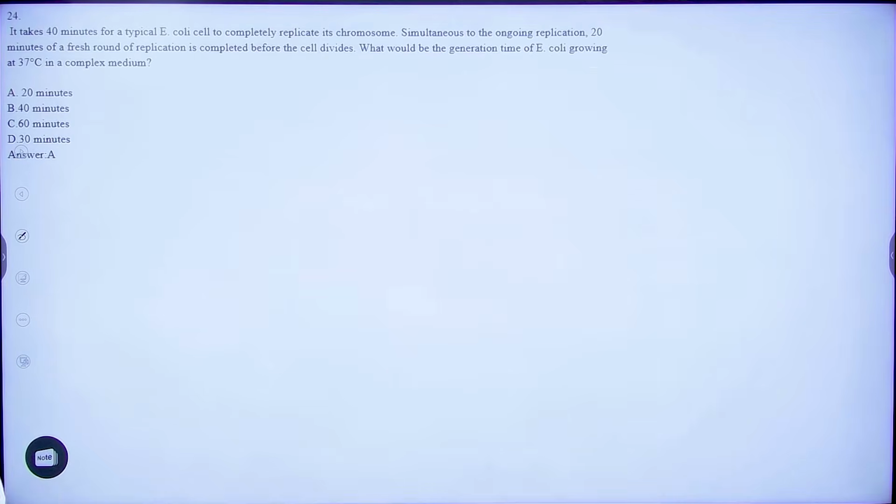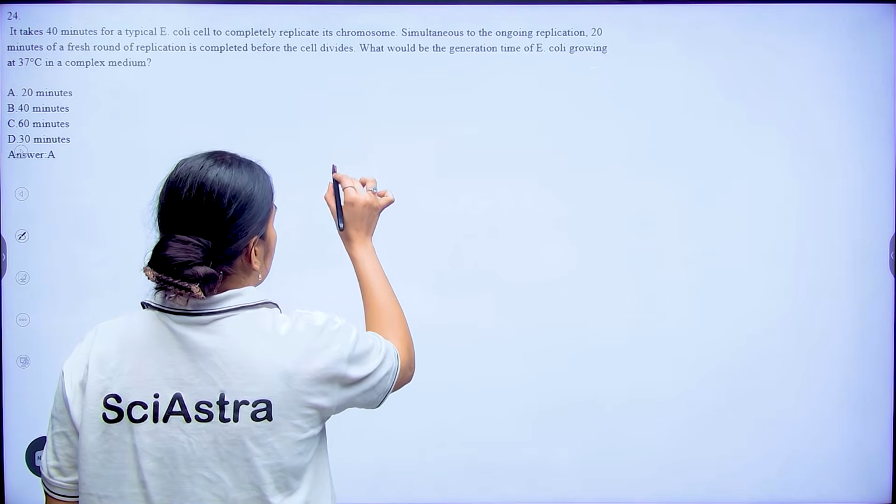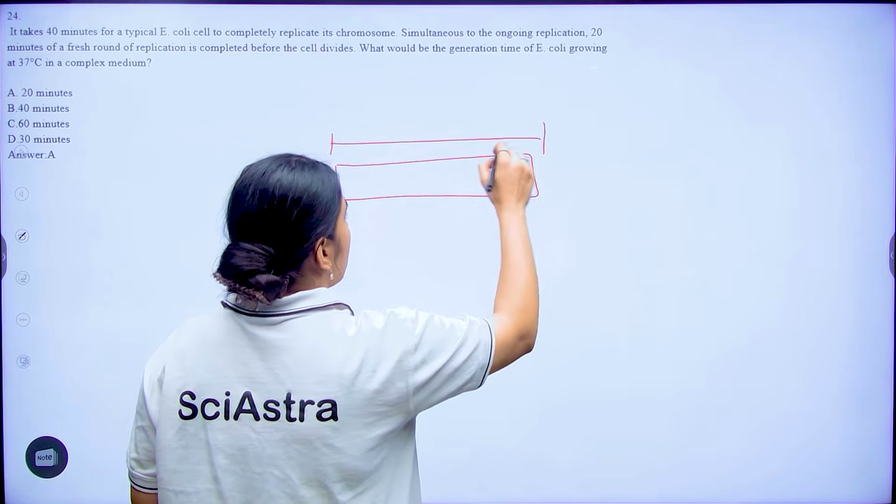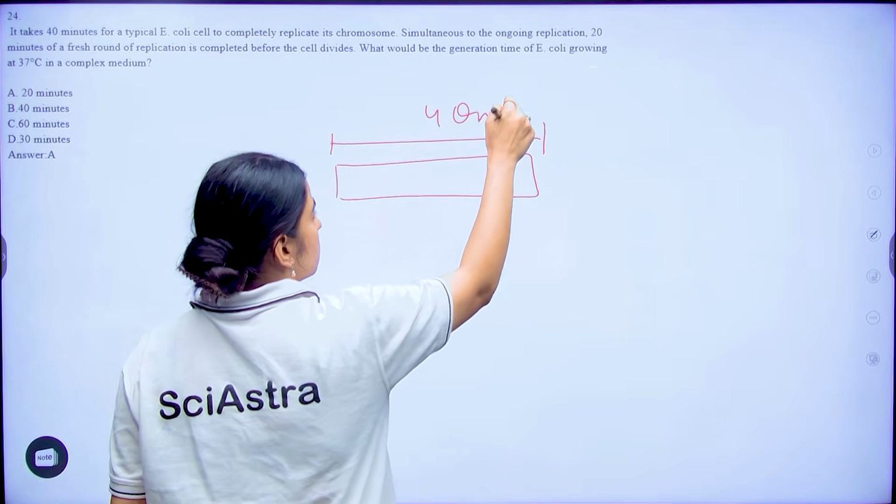Now let's look at the 24th question. The 24th question says that if it takes 40 minutes for your E. coli to completely replicate, and simultaneously to the ongoing replication, 20 minutes of a fresh round of replication is completed before the cell divides, what would be the generation time of E. coli growing at 37 degrees in a complex medium? E. coli to complete an entire replication takes 40 minutes.